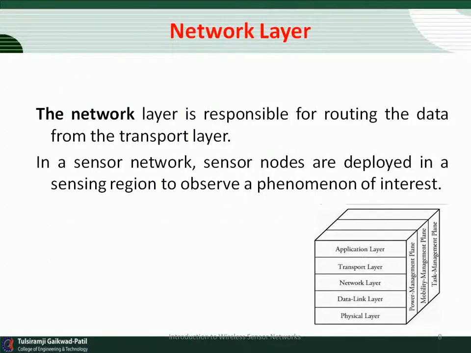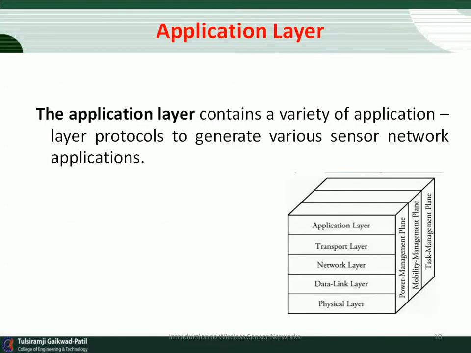Next is the application layer. So the application layer contains a variety of application layer protocols to generate various sensor network applications. The application layer includes a variety of applications such as query dissemination, node localization, time synchronization and network security.